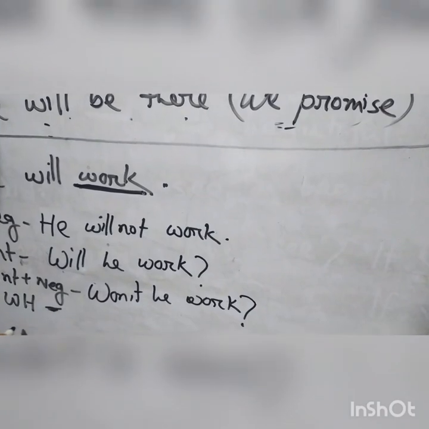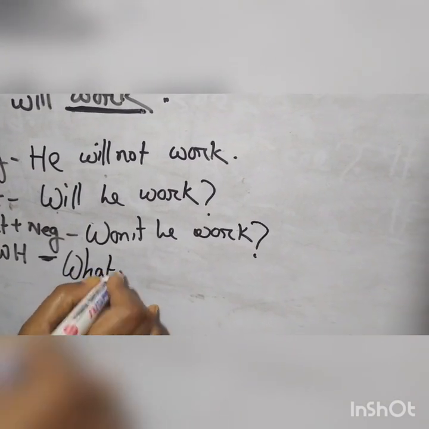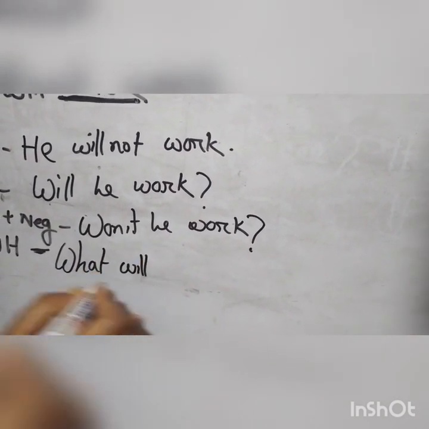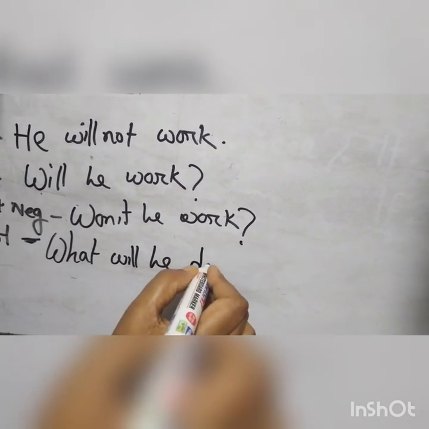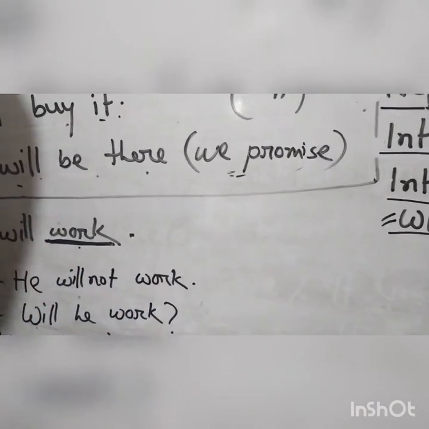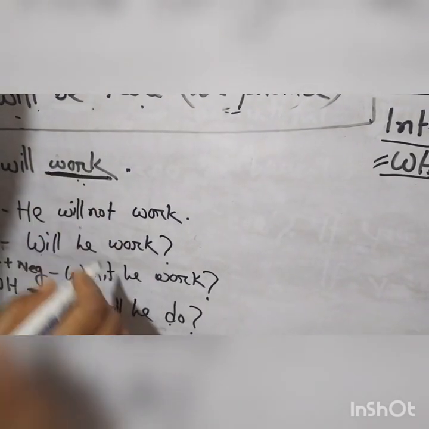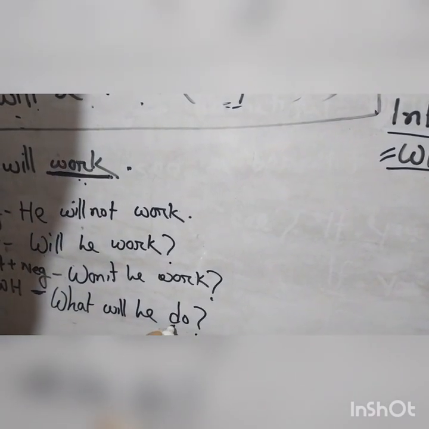So to make a WH question, first the WH word, what, then the auxiliary verb will, then he: what will he? As it is a do verb, we have to write do here, otherwise we cannot make the WH question. It is a do verb, so we cannot write work here. So we have to write do.